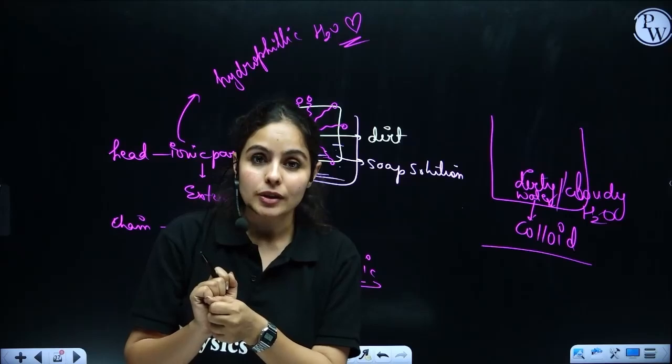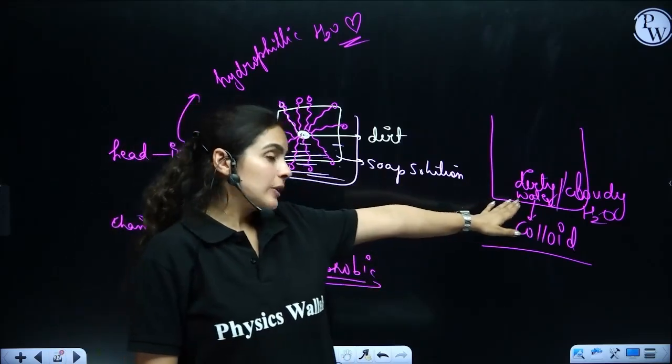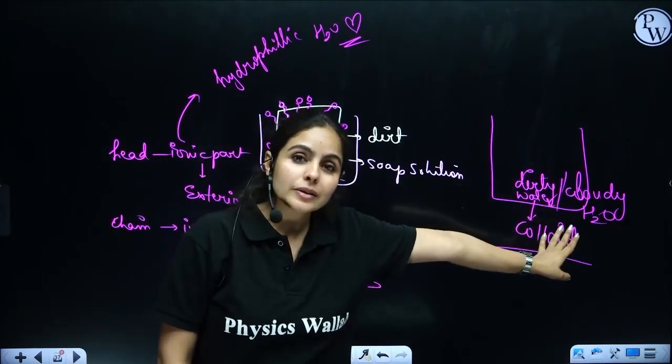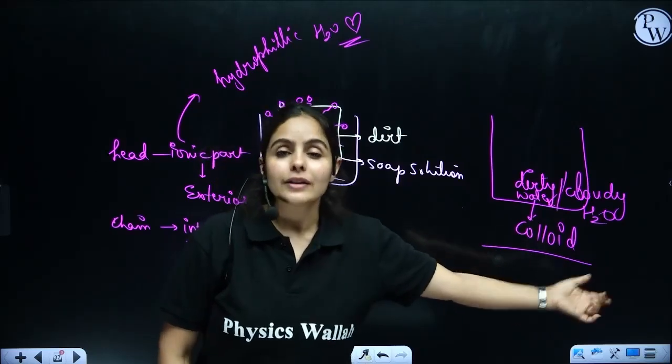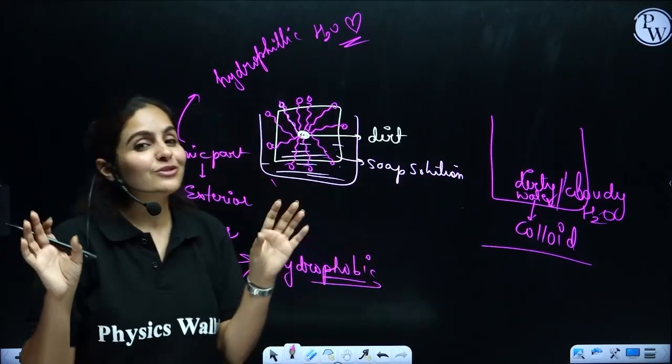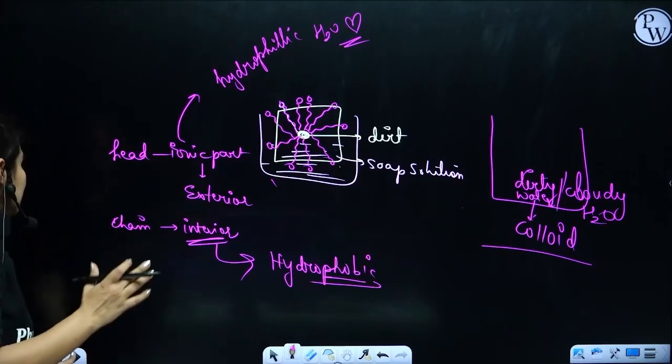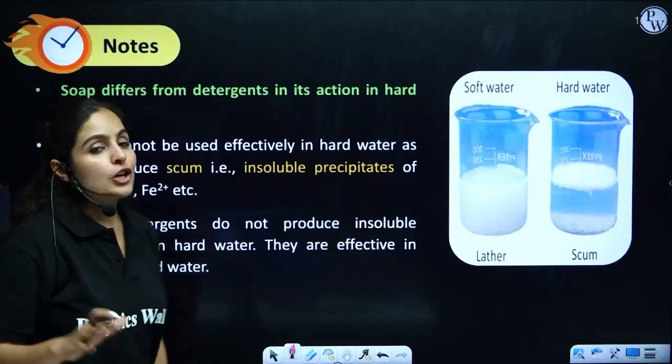We are left with cloudy water with all the dirt settled into the water, which turns into a colloid, and the cloth comes out very, very clean. That's the complete mechanism of soap.